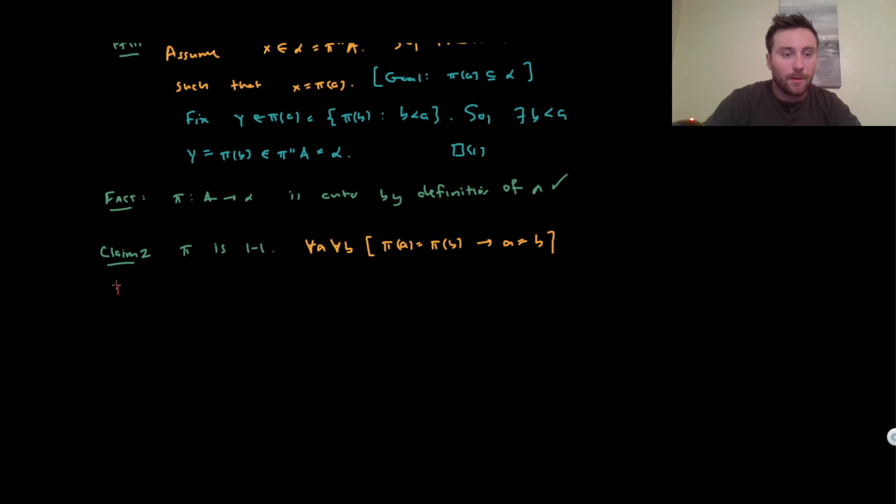So what's the proof of this? Proof of claim 2: we're going to do induction on A. And we have to be a little bit clever. What are we doing induction on?